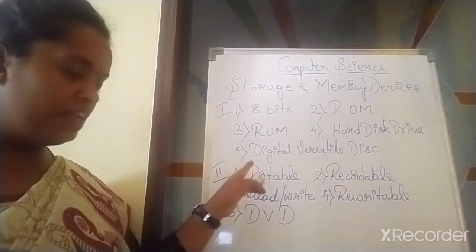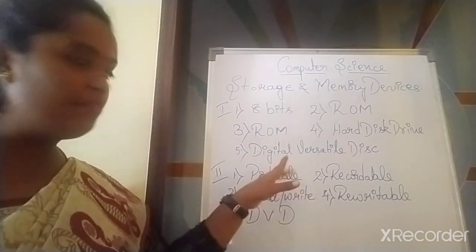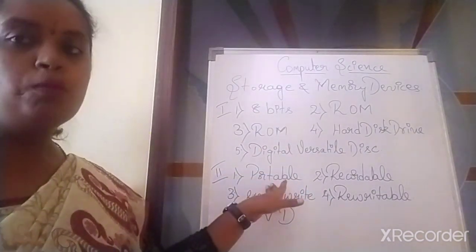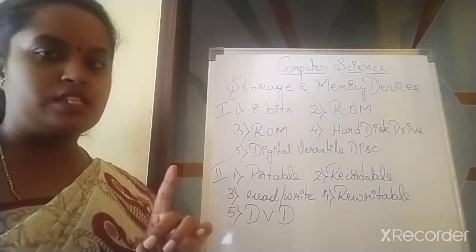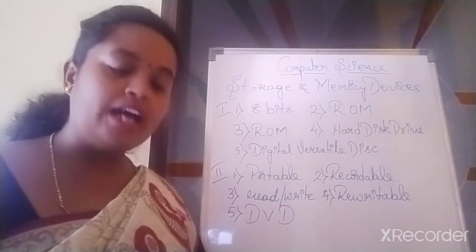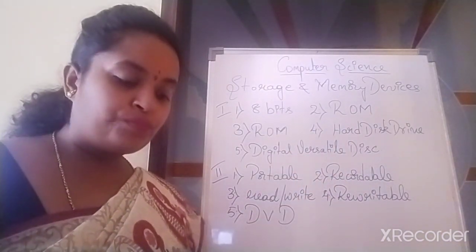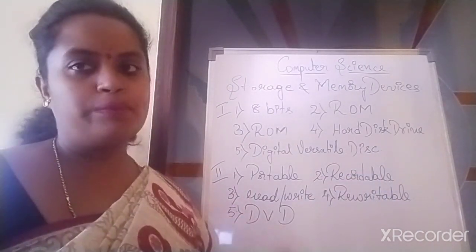First one: a pen drive is a small portable device which can store a large amount of data. First one answer is portable. Write correctly, children. Don't make a mistake. Second one, in the short form CDR, R stands for recordable. Only recording, writing cannot be done.